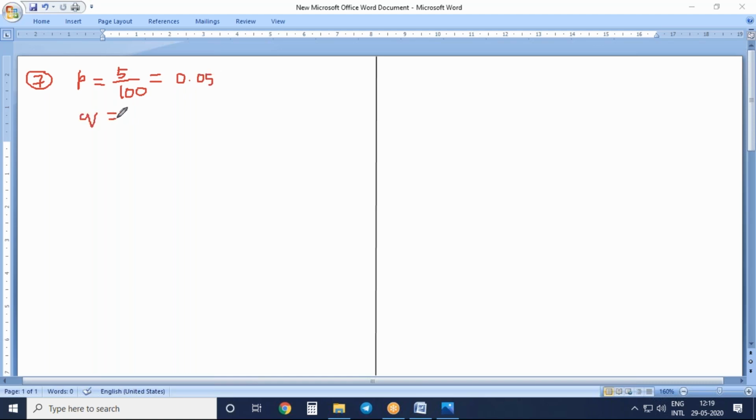q is equal to 1 minus p, which is 1 minus 0.05, equal to 0.95.